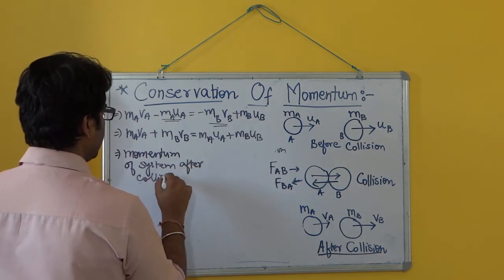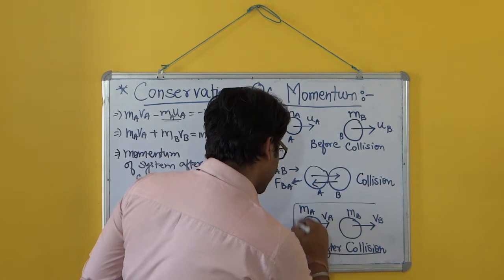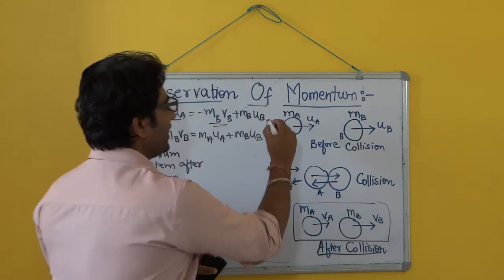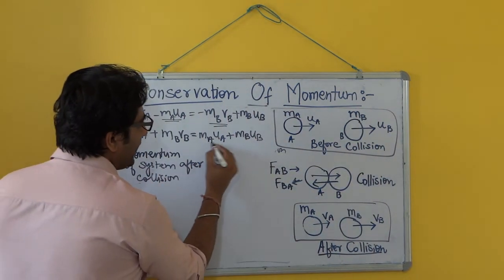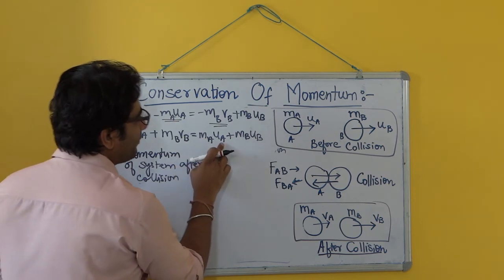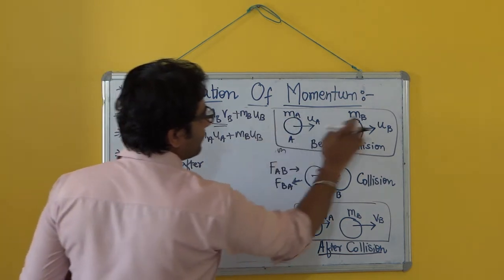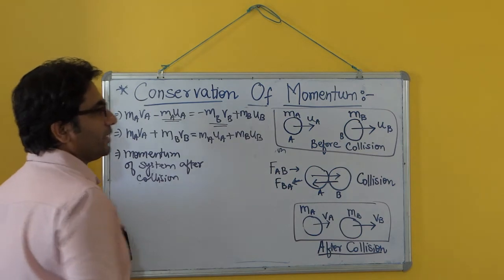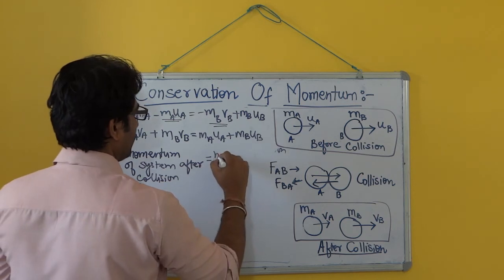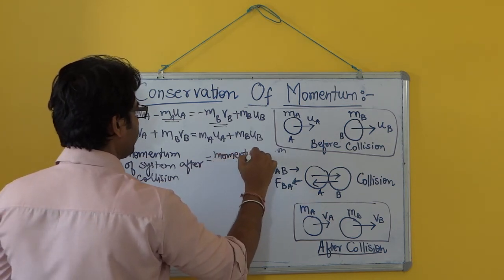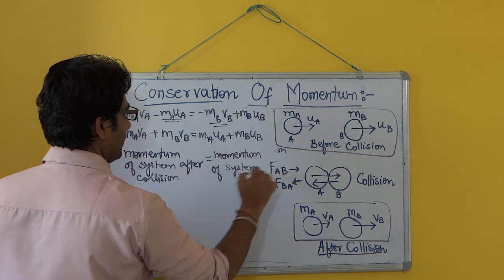System means what? The system is having two bodies, so system means this entire thing. Similarly, MA into UA, mass of the first body into its velocity, plus mass of the second body into its velocity. That means before collision. So this is the momentum of the system before collision.